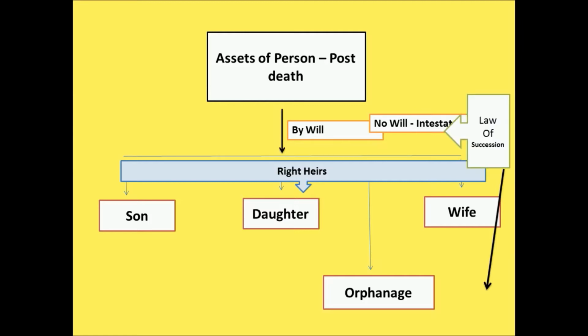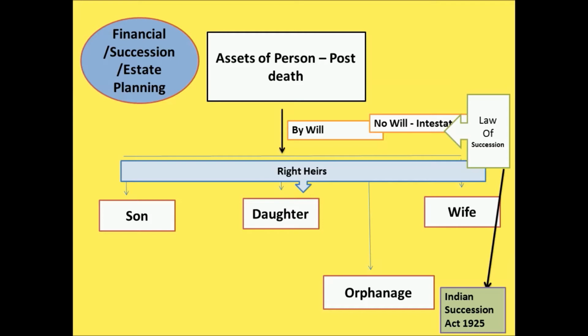If you don't write a will, it is called intestate, and the property will be decided according to the law of succession. The Indian Succession Act 1925 decides how the property has to be transferred in case there is no will by the owner of the properties. And all this transfer of properties is part of financial planning, which may be sub-classified under succession or estate planning.